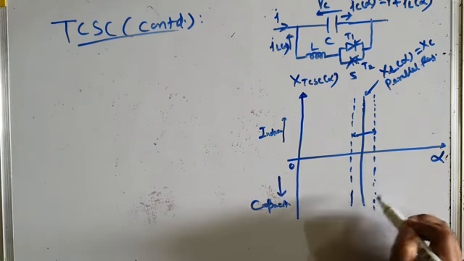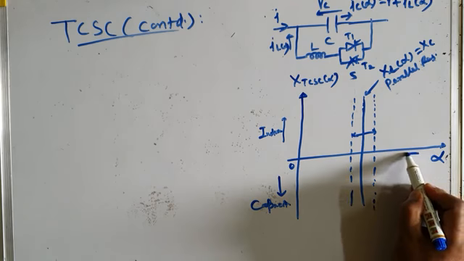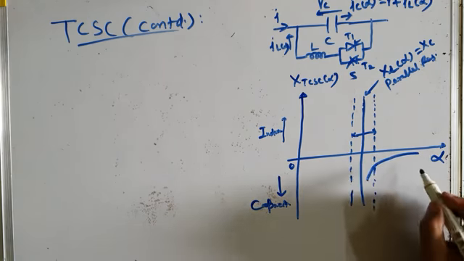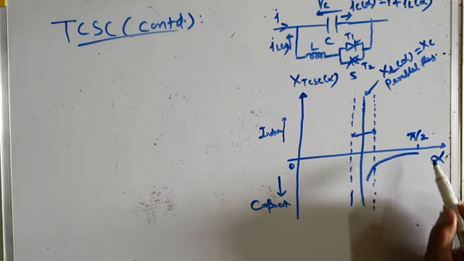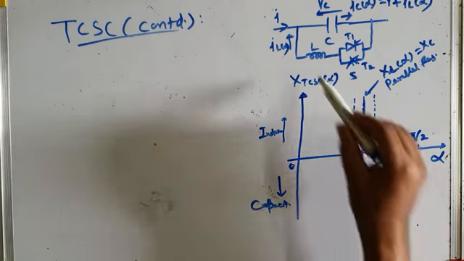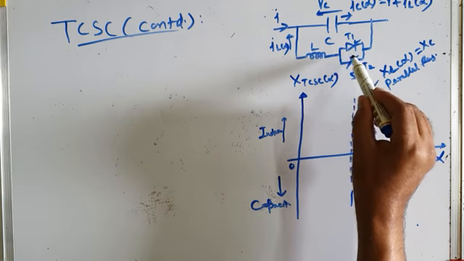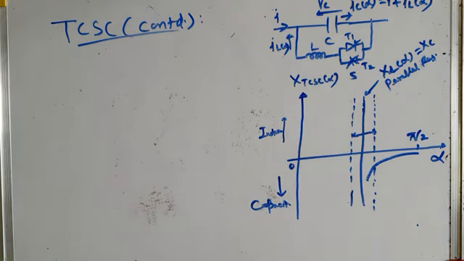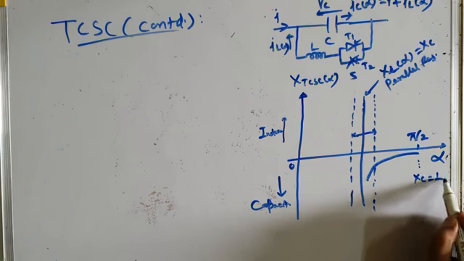In this region we never operate our TCSC, because if we operate it here, conditions very near to parallel resonance will occur, and the TCSC reactance will become infinitely large. So our TCSC behaves like this, reactance, and this is alpha equal to 90 degrees, pi by 2. At alpha equal to pi by 2, TCSC has minimum capacitive reactance, because at alpha equal to pi by 2 your TCR is in the blocking state. No current flows through the TCR. It blocks all the current, I flows through the capacitor, and it has the normal capacitive reactance. And how much capacitive reactance does it have? It has XC equal to 1 by omega C.